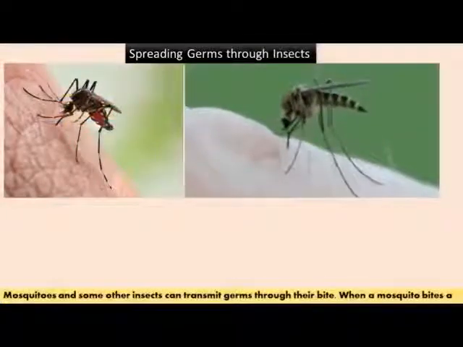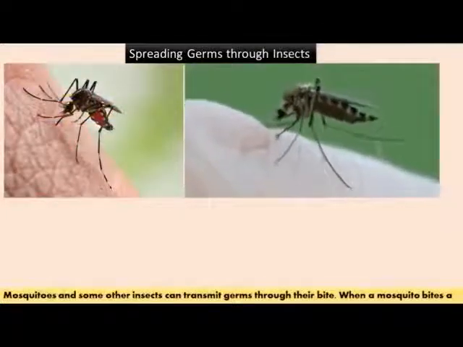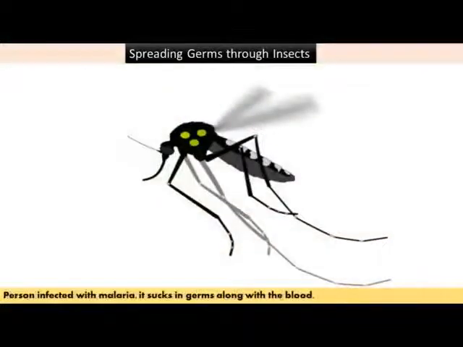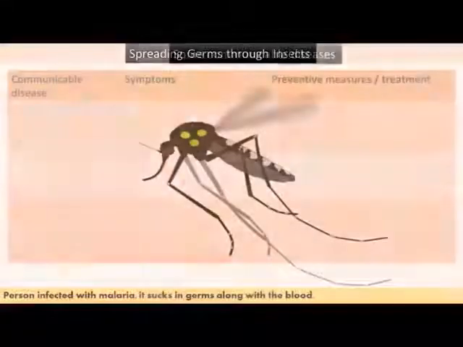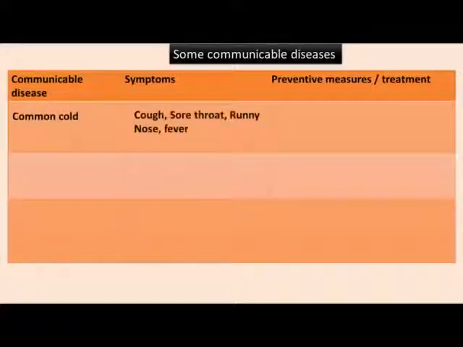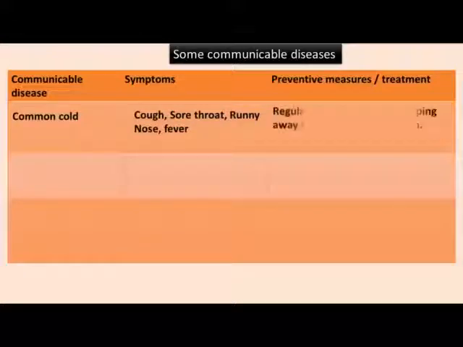Mosquitoes and some other insects can transmit germs through their bite. When a mosquito bites a person infected with malaria, it sucks in germs along with the blood. Let us have a look on some communicable diseases. Common cold, cough, sore throat, runny nose, fever. Regular hand washing and keeping away from the infected person.